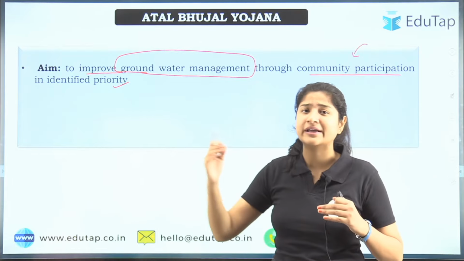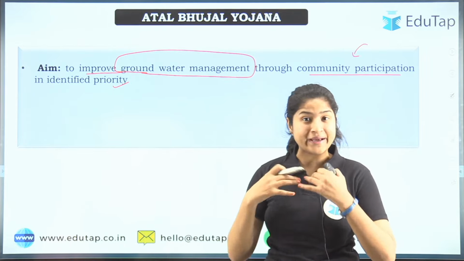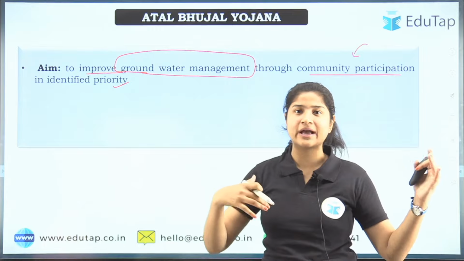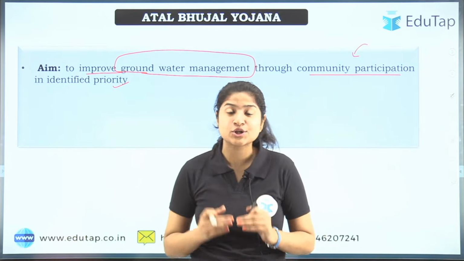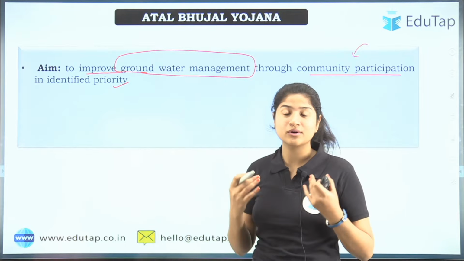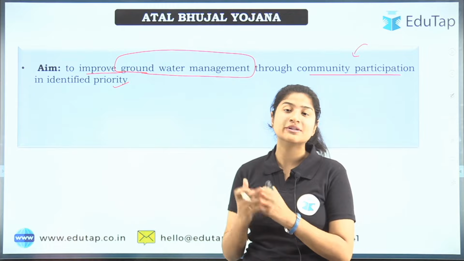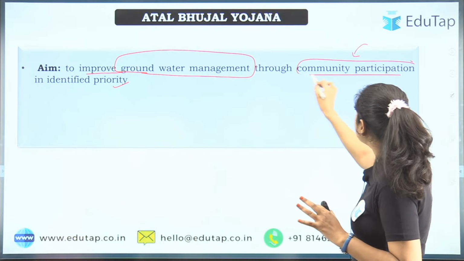That is how things are going to be done in this scheme. You cannot just make a rule that farmers can't extract groundwater, or that they must limit it, unless you improve their sense of responsibility and encourage them to do so; they are not going to do so. So here the aim is to involve the community also.